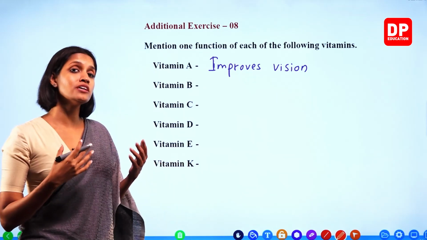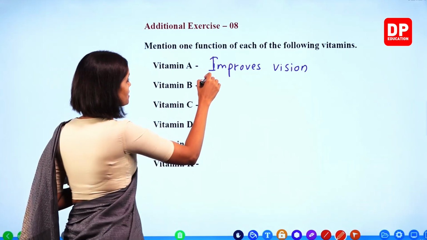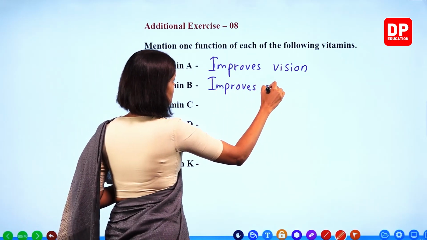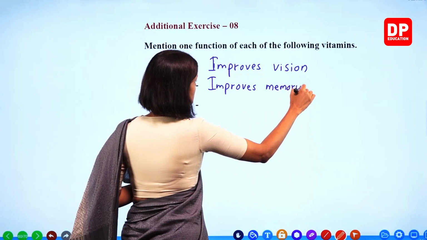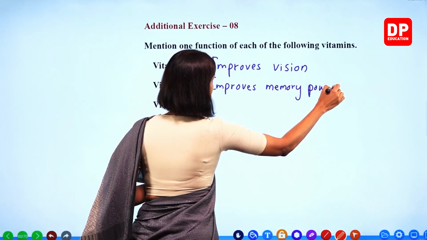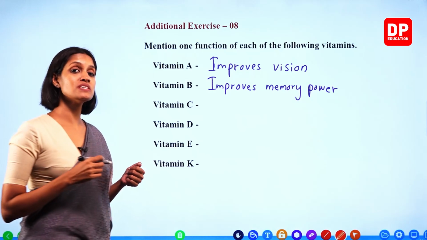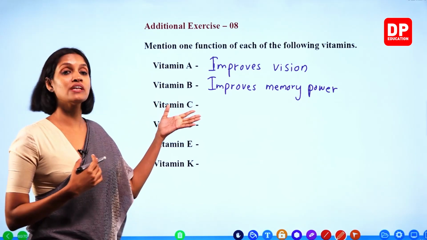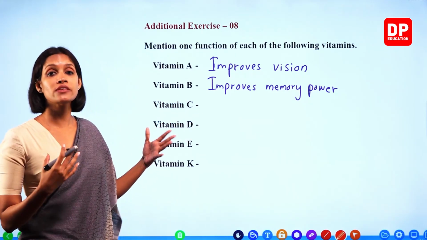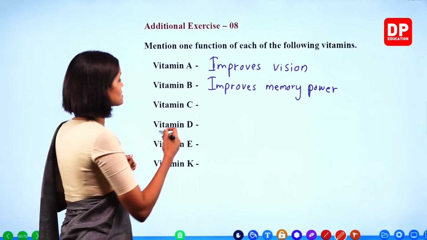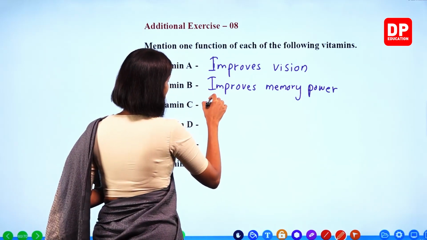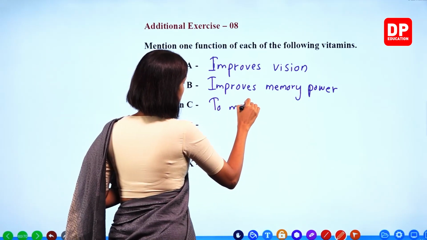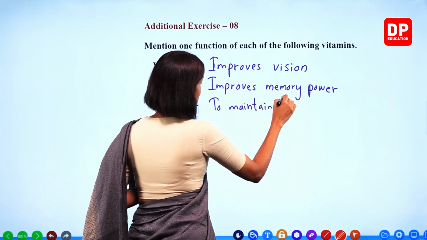Vitamin B improves memory power, okay? Improves memory power. Vitamin C is very important to maintain healthy skin and even to improve healthy gums and also to strengthen your immune system, right? We will write to maintain healthy gums.